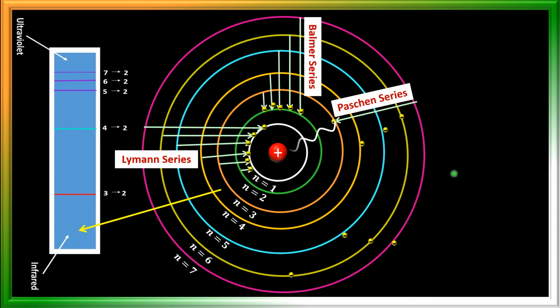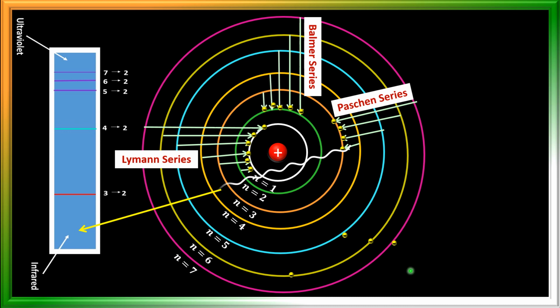So that series is called the Paschen series. Here you can see transition from higher energy levels to the third energy level, n equal to 3, and that series is called the Paschen series, and the Paschen series is in the infrared region.